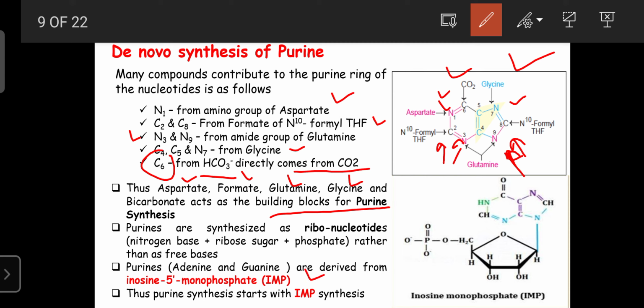That IMP is formed through a series of 11 reactions by utilization of aspartate, formate, glutamine, glycine, and the carbon atom from bicarbonate. So IMP, inosine 5 monophosphate, is the starting precursor required for the synthesis of adenine as well as guanine.